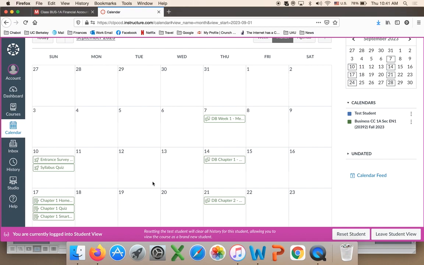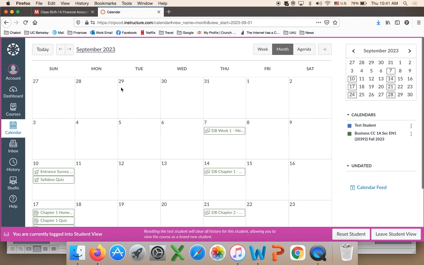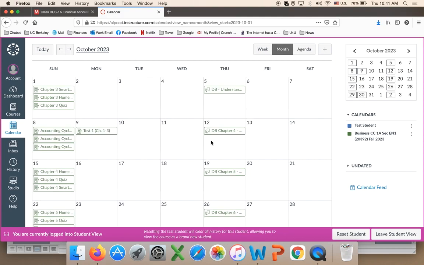With the deadlines, the discussion board main post is due every Thursday midnight. Everything else is due on Sunday midnight, which includes three assignments: the Smartbook assignment, the homework assignment, and the quiz, and also your replies in the discussion board to a minimum of three students.